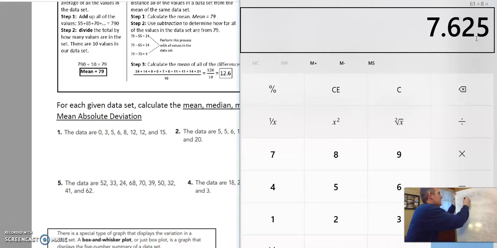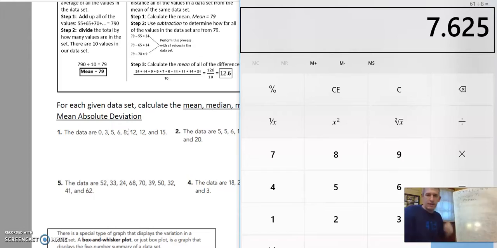All right, my median is, let's see, I'm going to work my way in. I kind of need 2 cursors here. So I'm going to go in from the side. You know what, I'm going to write these numbers out. 0, 3, 5, 6, 8, 12, 12, and 15.